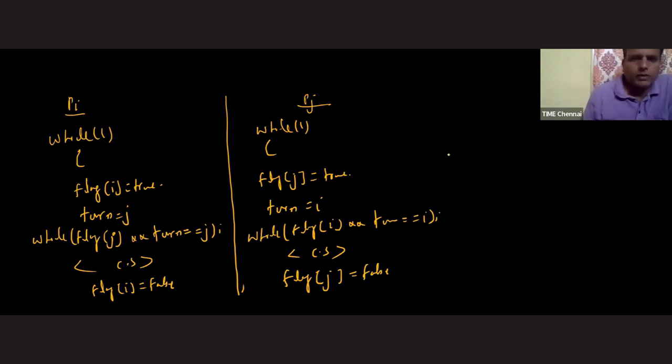We'll check our mutual exclusion first, whether mutual exclusion is guaranteed or not, sir. Okay, fine. And initially, these flag variables are false.